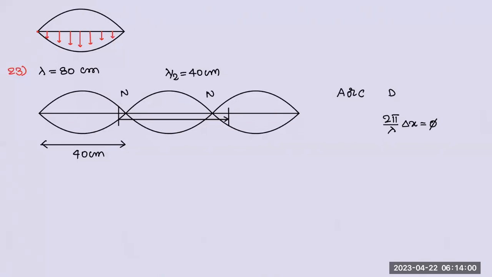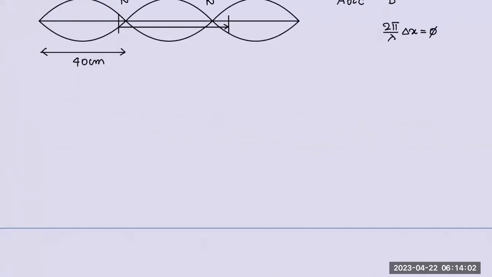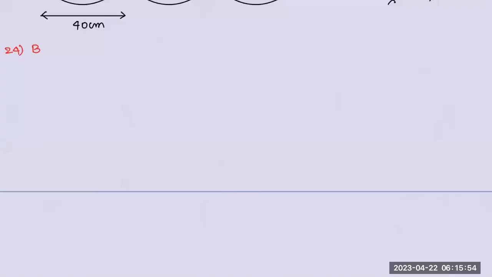Okay. Right. What is the answer for 24? Give it to me. Solve. 24 answer is B. Okay. And 25? Make it fast. 26. Equation is given. We need the adjacent node separation.